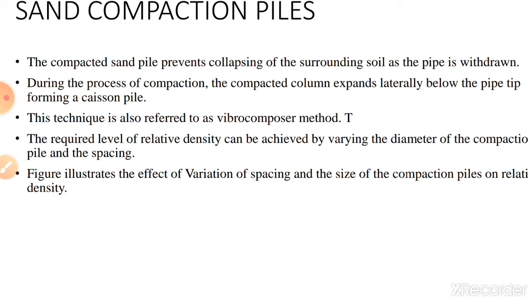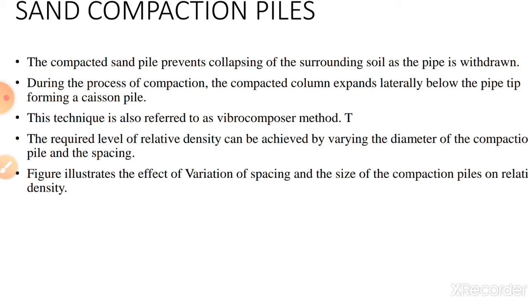As the pipe is withdrawn layer by layer, sand is filled and the air is blown so that the sand gets compacted. During the process of compaction, the completed column expands laterally below the pipe tip, forming a bulb, and that will exert pressure on the surrounding soil, and the surrounding soil gets compacted by this method. This technique is also referred to as the vibro-composer method.